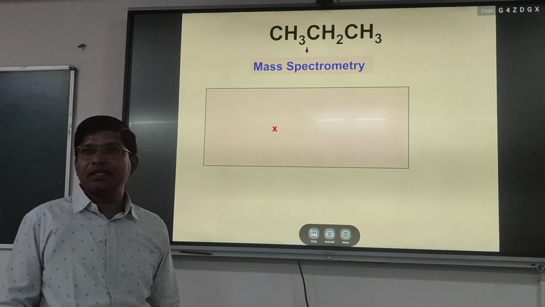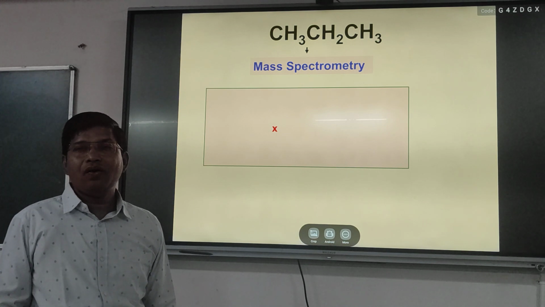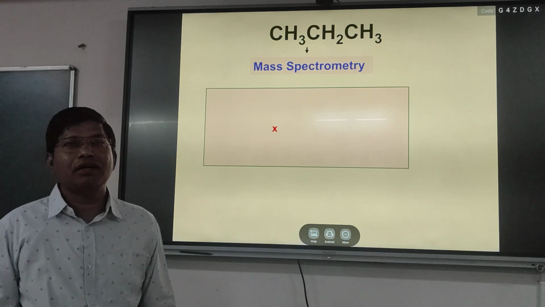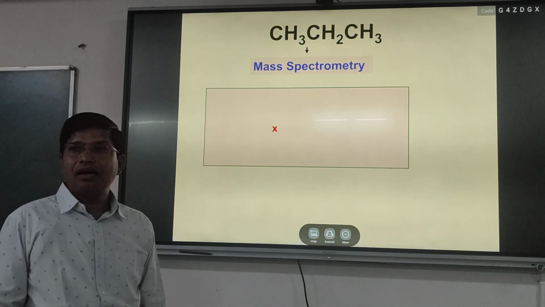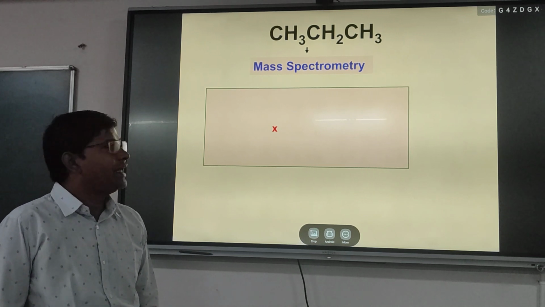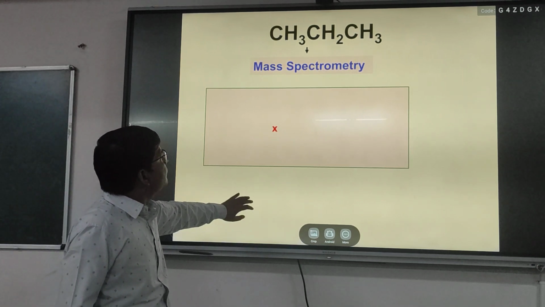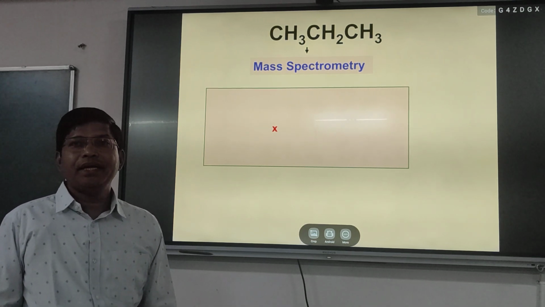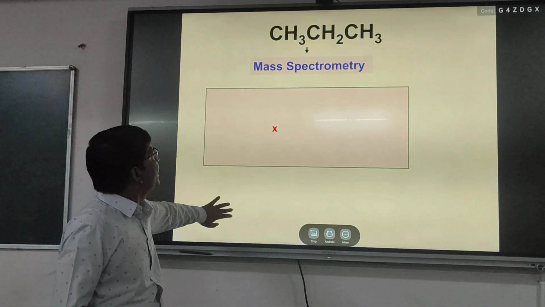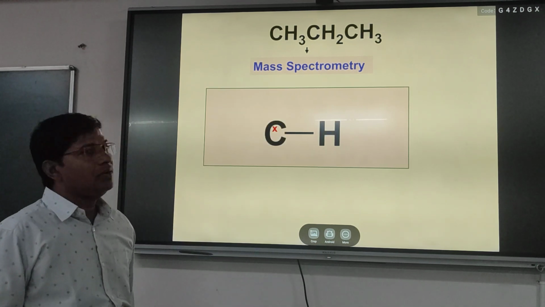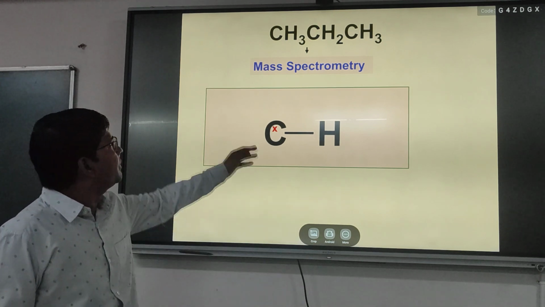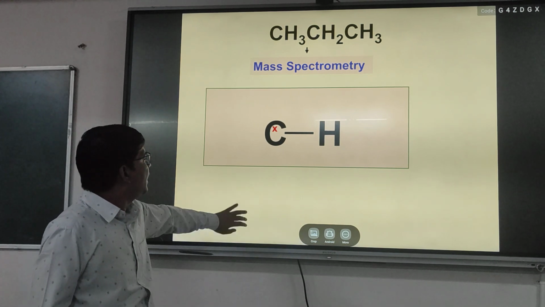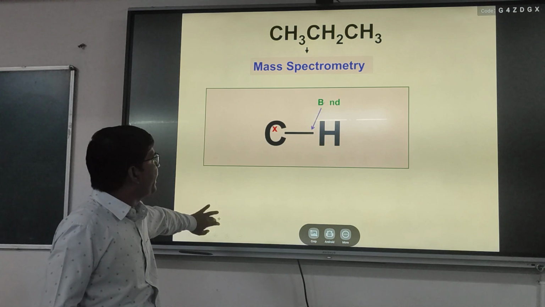Okay, so here we will see, this is again a scheme or a mechanism, how we can simply understand the principle or mechanism for the formation of a carbocation or a radical. Suppose we take the example of propane, and we put this propane in a mass spectrometer. The propane molecule consists of C-H bonds. We have 3 C-H bonds in this molecule, and consider one C-H bond from the propane.